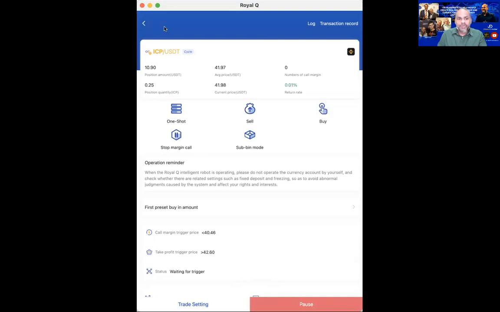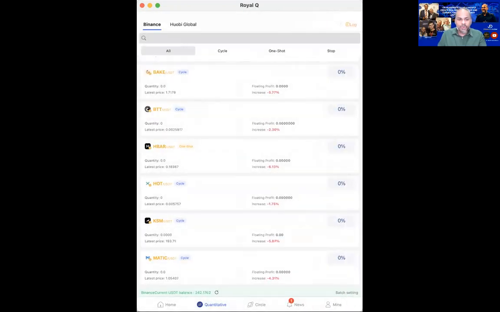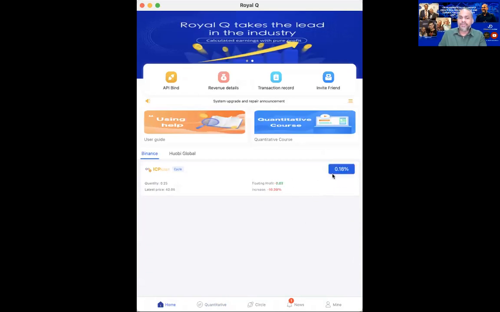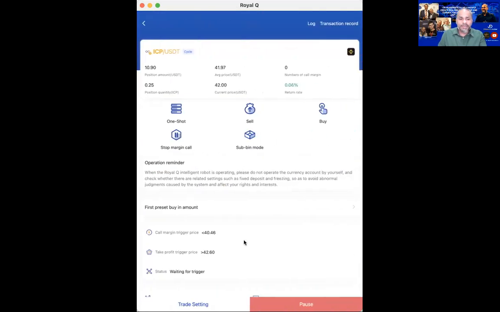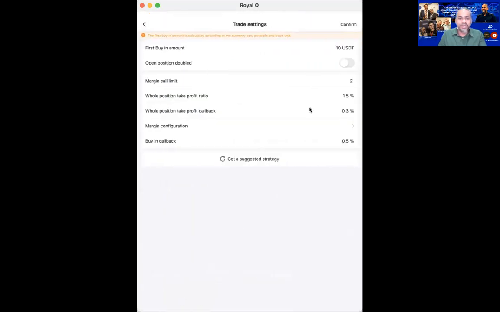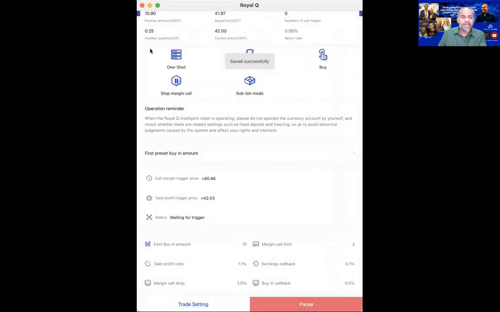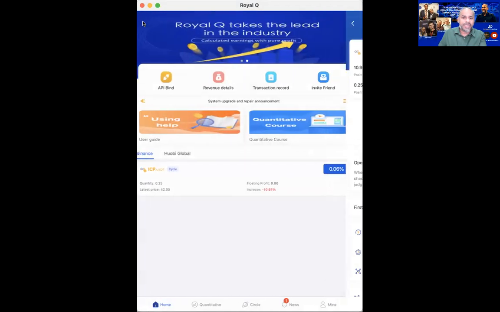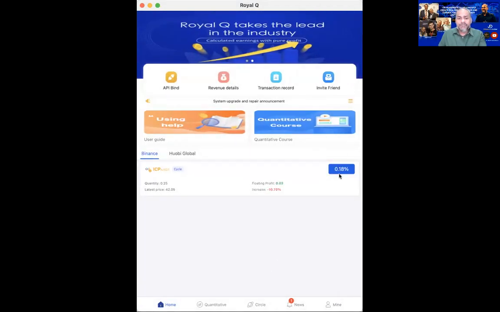Now we're going to go out from here and go to home, and you will see your trade is there. Since I buy low, definitely I'm going to see this trade making profit for me. But I'm going to take profit where? You can see over here, my profit taking should be around 1.1%. So let me change that, 1.1, and my callback will be 0.1. So let me confirm this once again. Let's get back. We can see over here, I have this trade, and if it hits 1.1% and callback 0.1, I will then take the profit and come out.